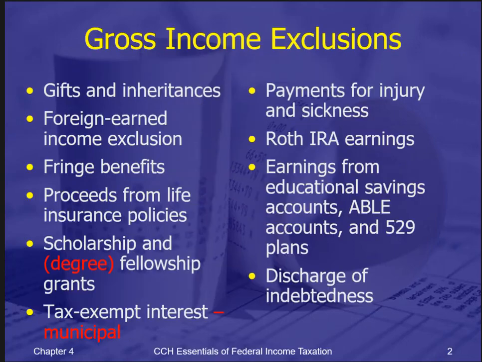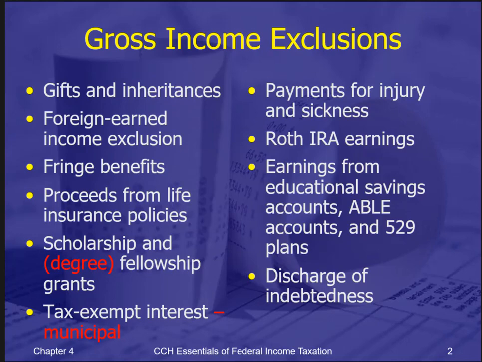Chapter 4 is about gross income exclusions, very closely related to Chapter 3, which was about inclusions, and we remember that everything is included except those things that are specifically excluded, and these are some of the things that are specifically under the tax law excluded on this list.